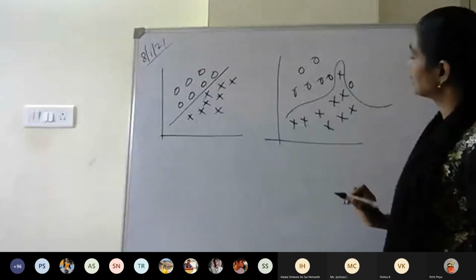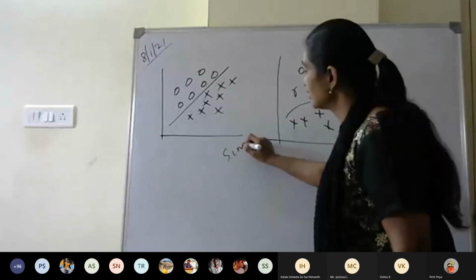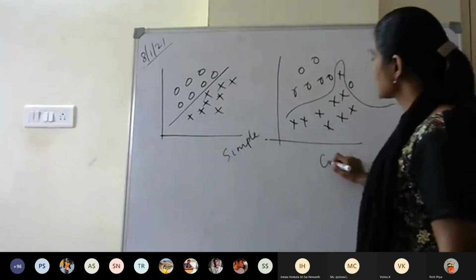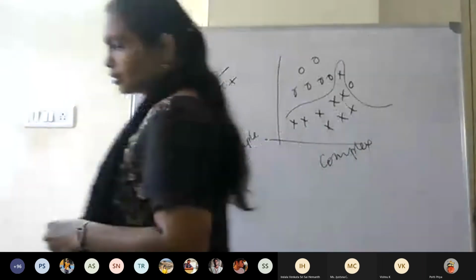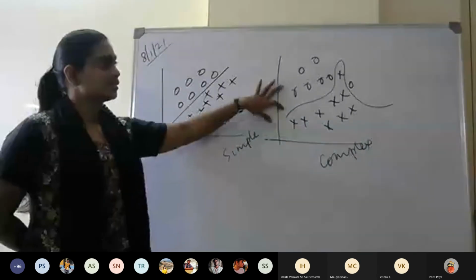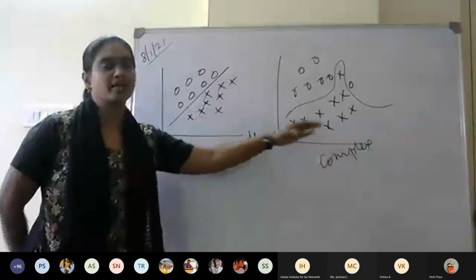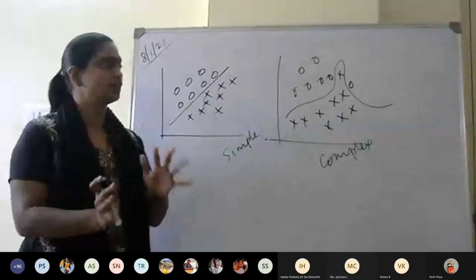It will develop a model like this. So this is a simple model and this is a complex model. So it is trying to develop a complex model to fit every data properly onto the classes correctly.